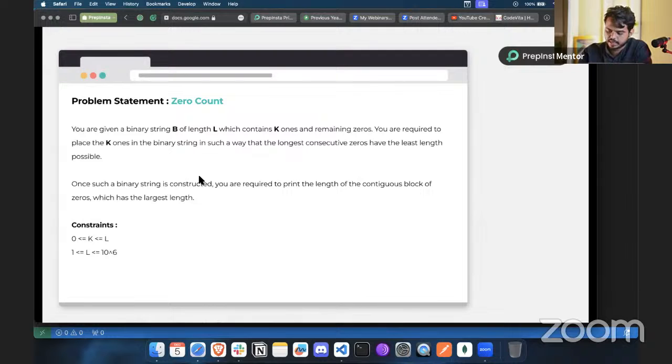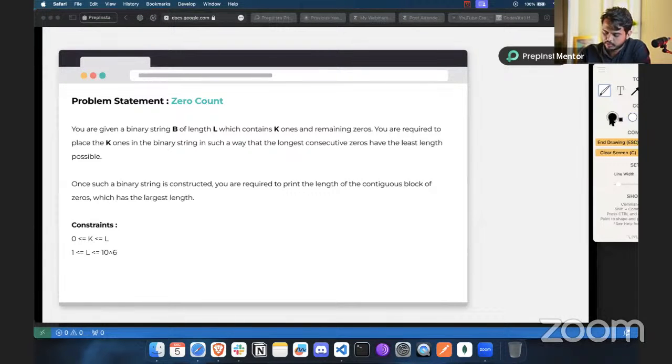Okay, so now let's try to understand this question and see how to approach it. This is the problem statement that we have in terms of zero count. Here you are given a binary string B of length L, which consists of k ones, and the remaining are zeros. You are required to place the k ones in the binary string in such a way that the longest consecutive zeros have the least length possible. Once such a binary string is constructed, you are required to print the length of the contiguous block of zeros which has the largest length.